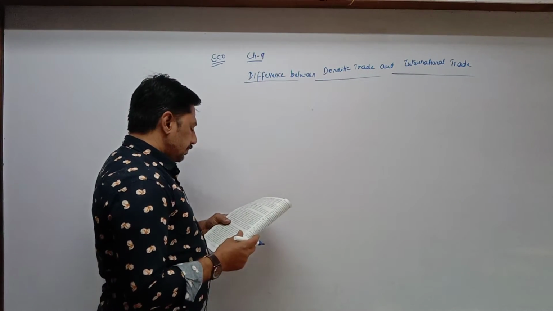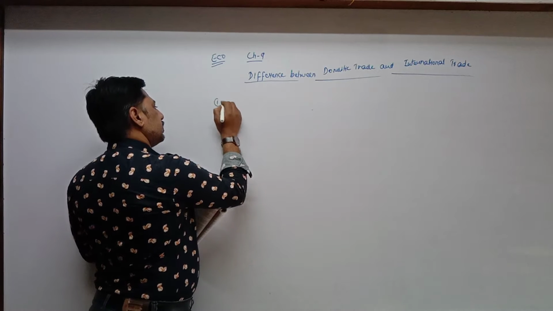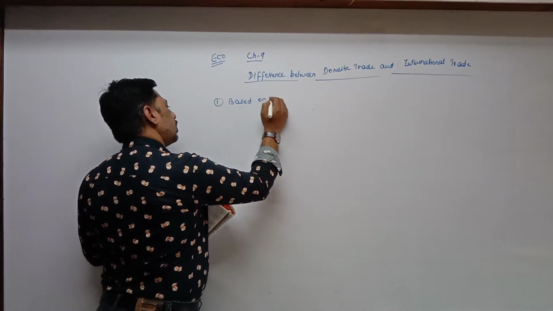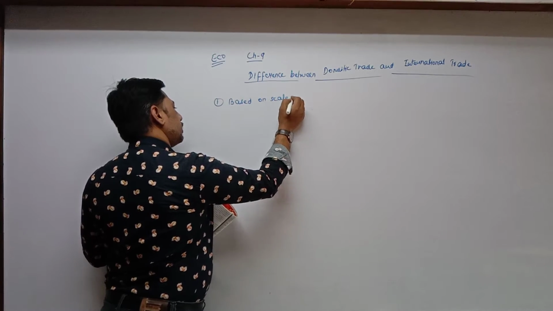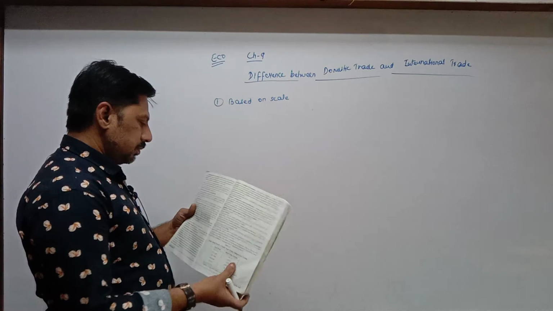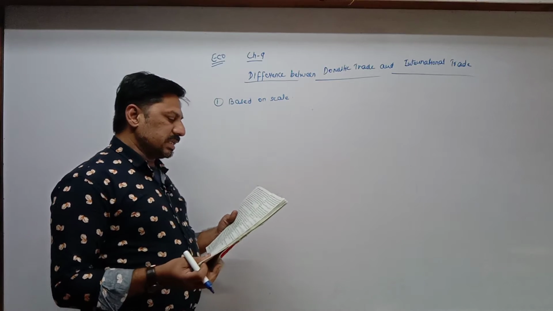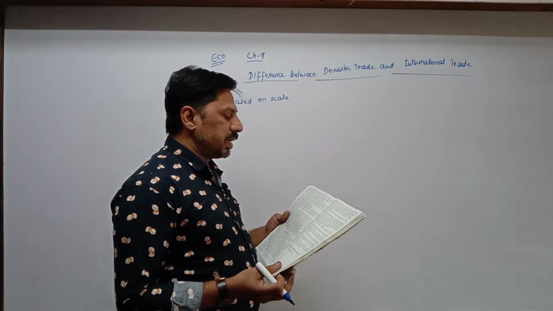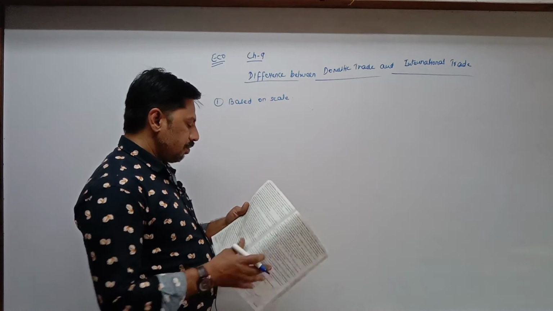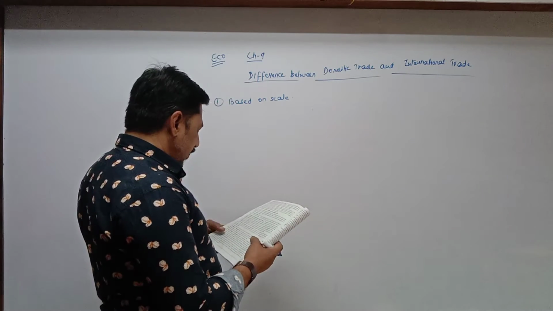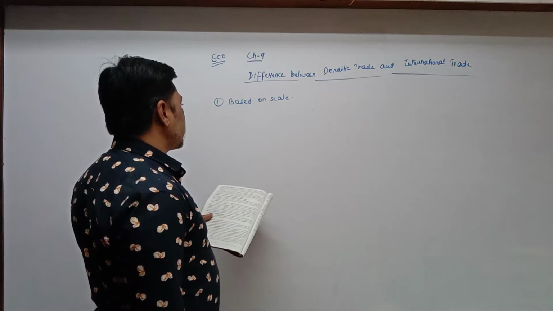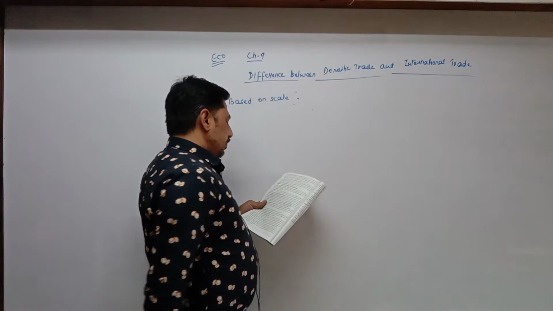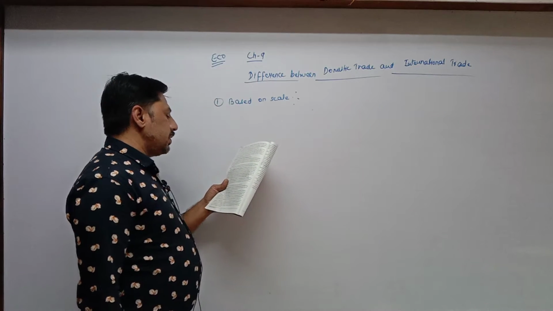Now points are, first one is based on scale. The total 7 points are given. Any 5 points of your own choice you can take, maximum 5 points. The first I am taking based on scale. Means explanation is given, simple explanation is given.